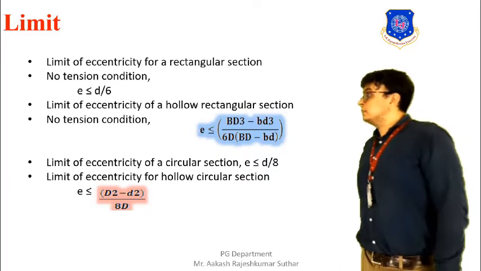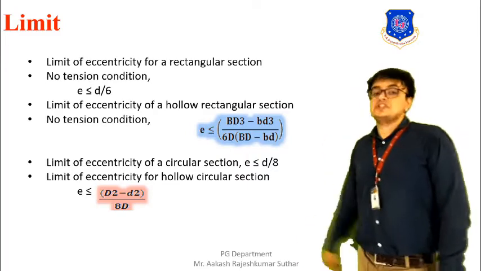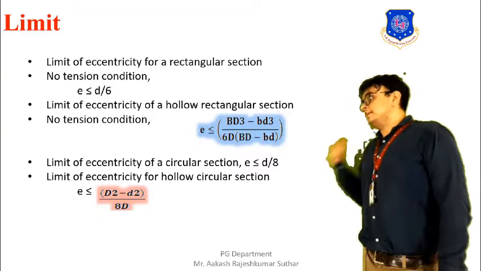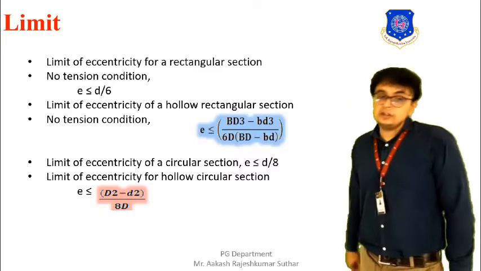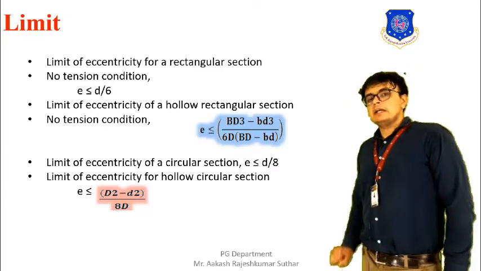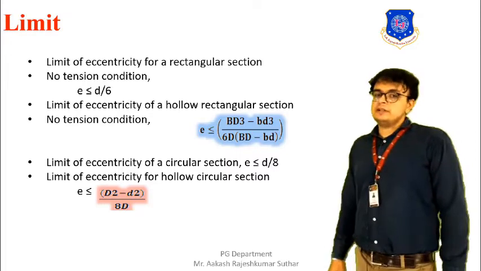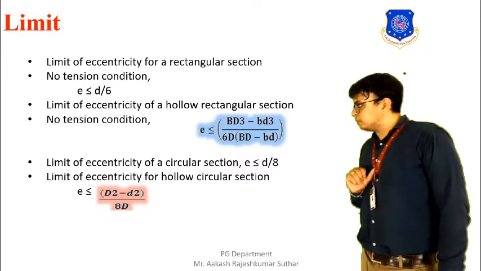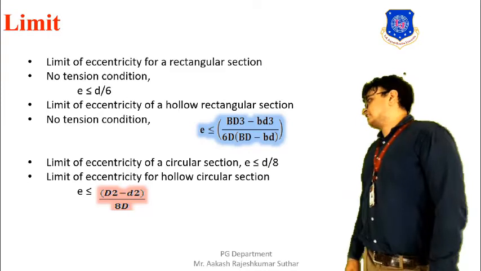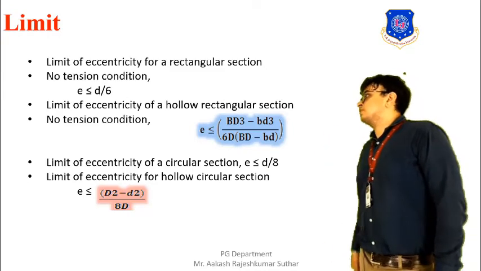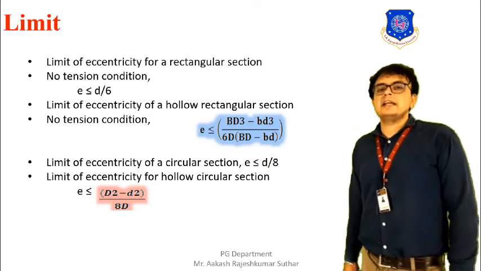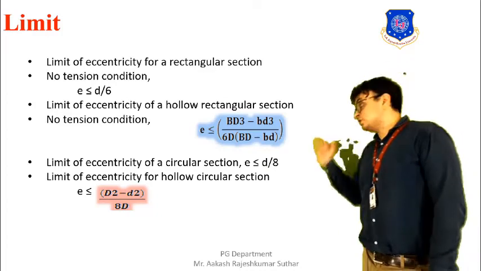Now moving towards the circular section. If we want no tension condition in a circular section, then our eccentricity condition should be such that it is less than or equal to d by 8. So it is required to be satisfied. After that only we will be getting a no tension condition.